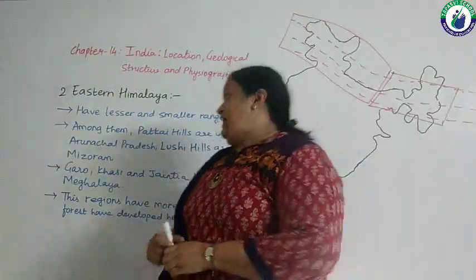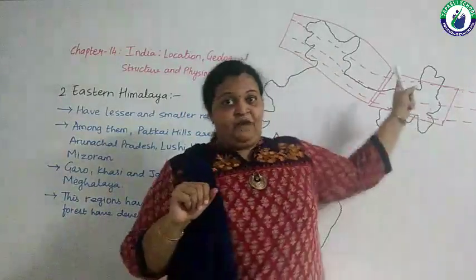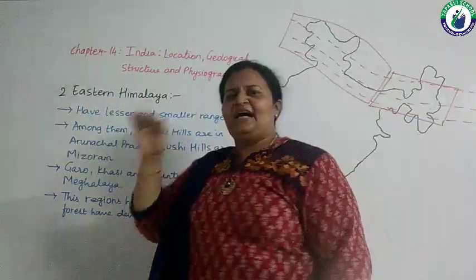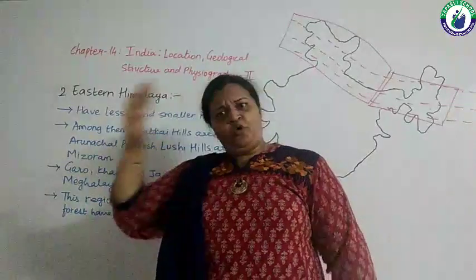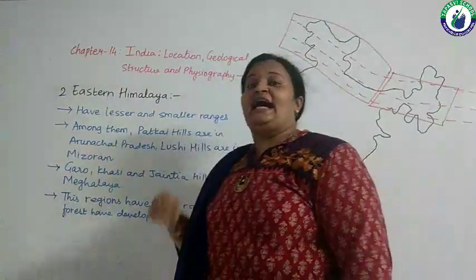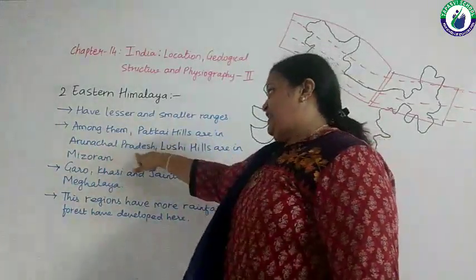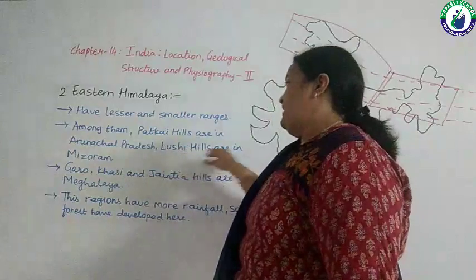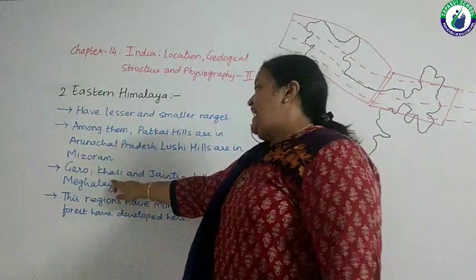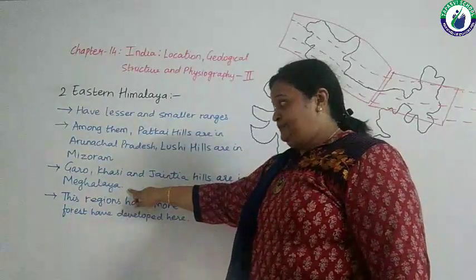This range has lesser and smaller ranges. This part of the Himalayas, the Eastern Himalaya, has a lesser number of ranges and they are smaller in height too. Among them, the Patkai Hills are in Arunachal Pradesh, Lushai Hills are in Mizoram, and Garo, Khasi and Jaintia Hills are in Meghalaya.